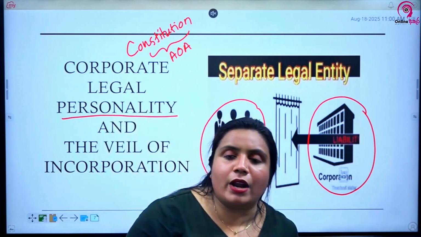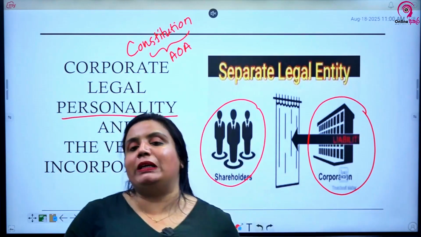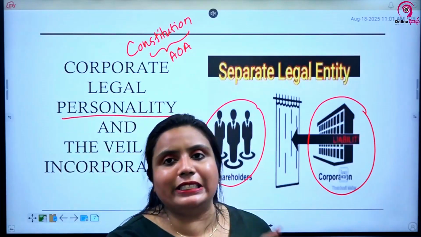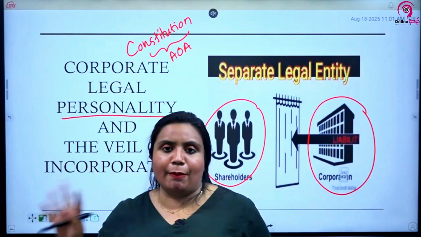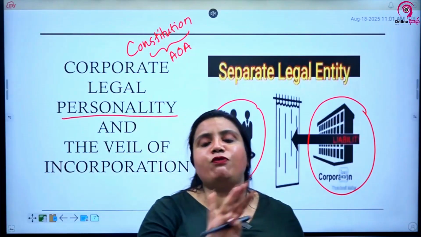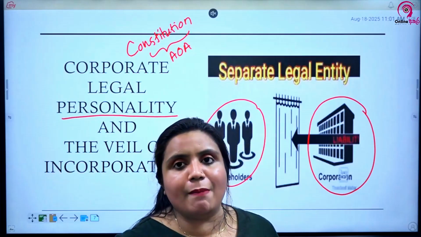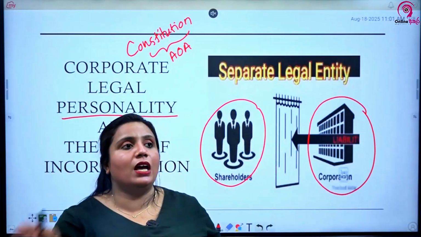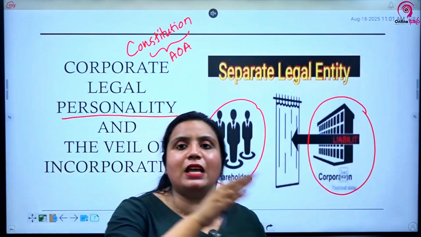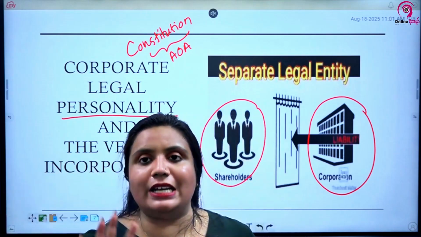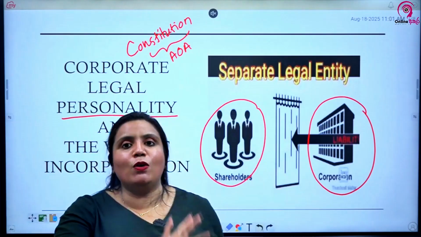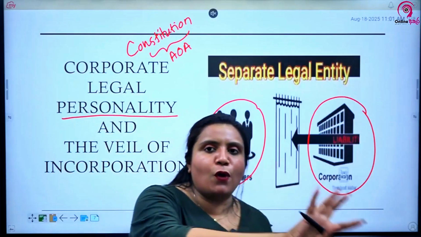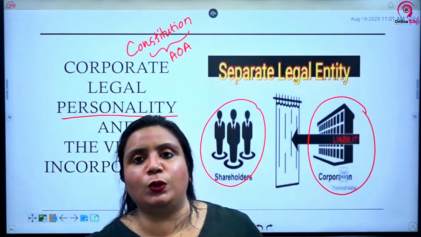And what happened was Macaura converted his sole proprietorship of the timber business into a company. Just like the earlier Solomon's case, Macaura converted his timber business into a company. No problem still. Now he owned the forest. Macaura had a forest under Macaura's name. Now the forest also he had to give to the company. So the ownership of the forest changed from Macaura to Macaura's company. Earlier the forest was owned by Macaura, but now that he converted from a sole proprietorship to a company, the ownership of the forest was moved to the company.